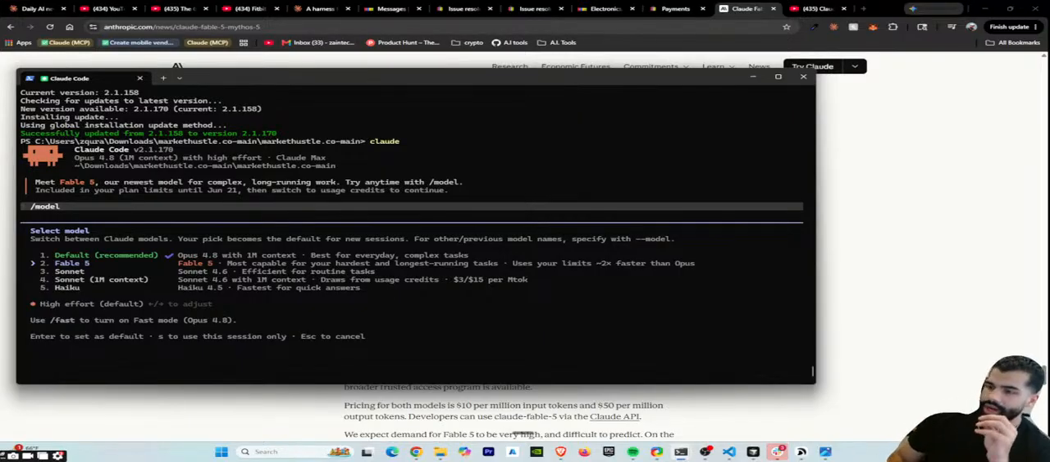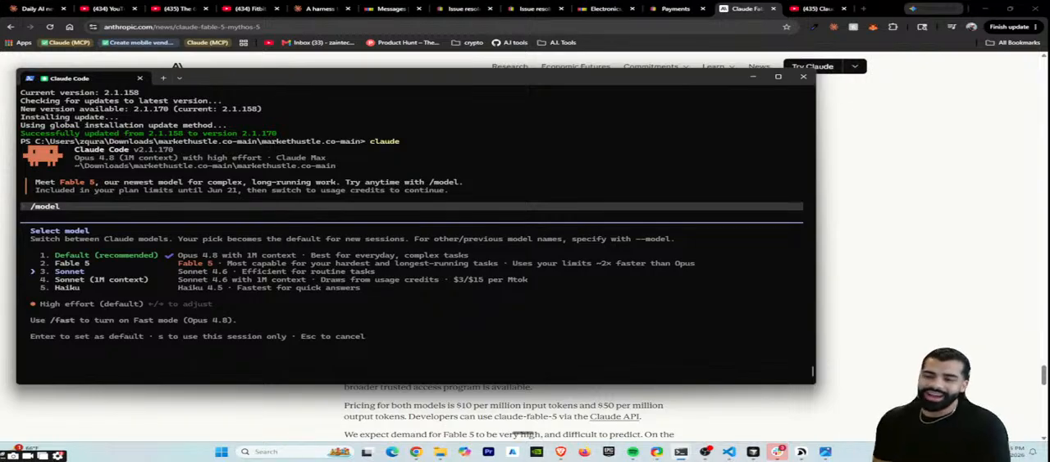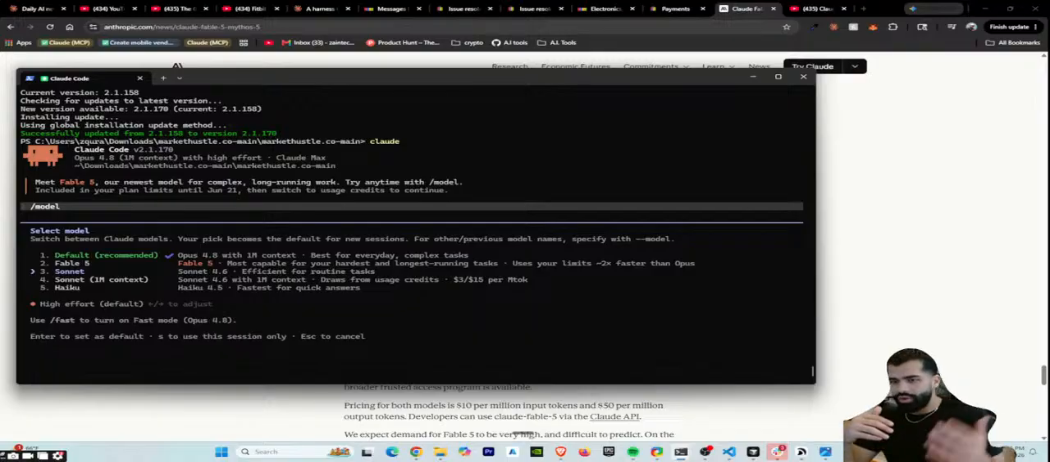It says your limit's used 2 times faster than Opus. At this point, honestly, I have no idea how fast these things are being consumed, in the sense that I was using Opus and it wasn't too bad. I didn't get really limited on my usage besides, like, one time. But it keeps saying it'll use 2x more.